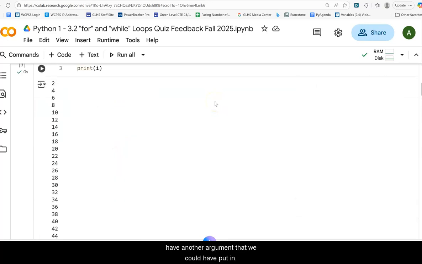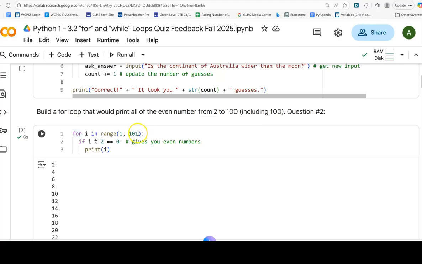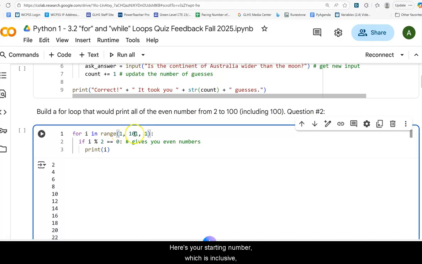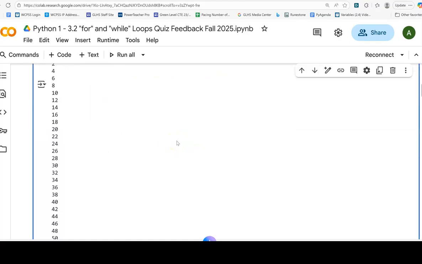Up here, we actually have another argument that we could have put in. This is actually the same thing as this. Here's your starting number, which is inclusive, your ending number, which is exclusive, and then this is the step. How much do you want to increment by, or decrement, go backwards by? By default, because it's so common to increment by 1, Python just allows you to use that notation and it will put 1 in automatically.